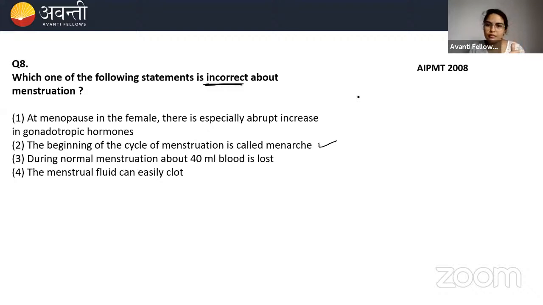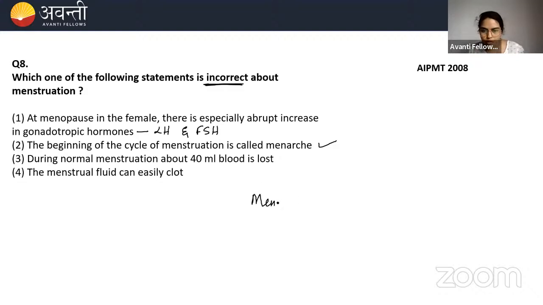At the menopause phase, there is an abrupt increase in the gonadotropic hormone. You might be wondering, ma'am, which are the gonadotropin hormones? Gonadotropin hormones are LH and FSH. They are increased, but why?